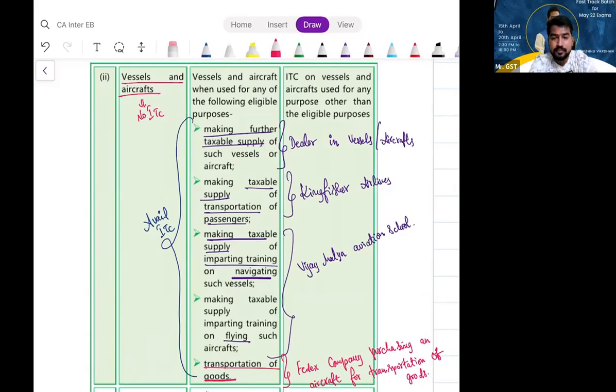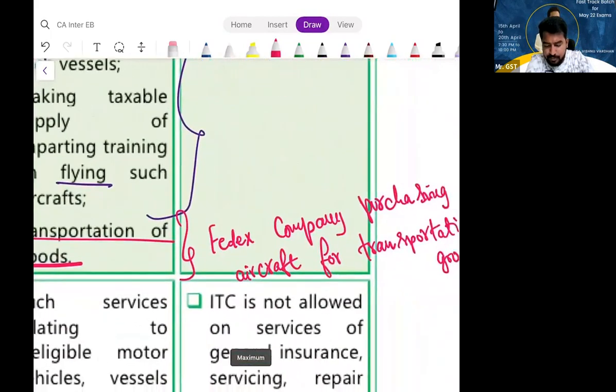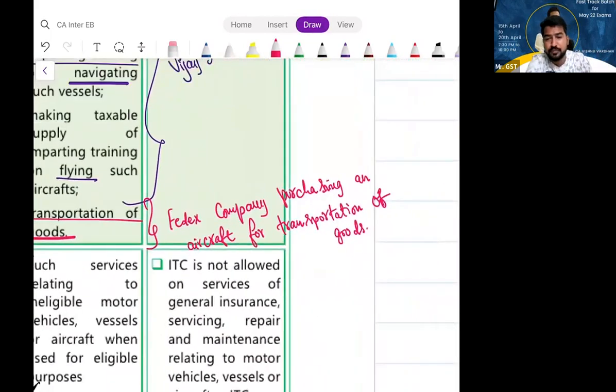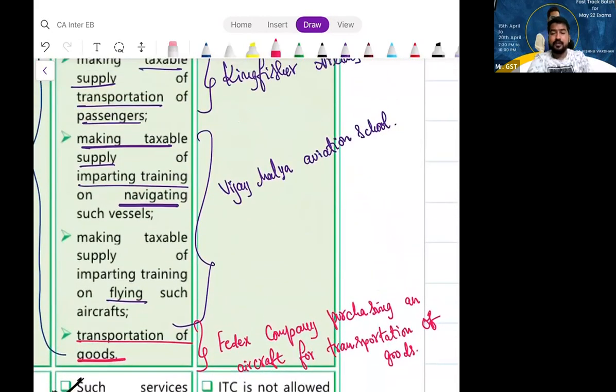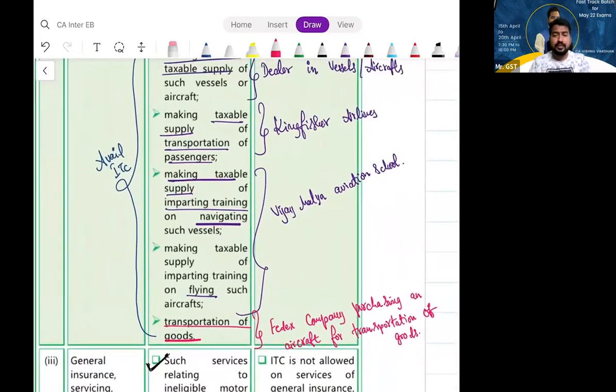Done, guys? Okay. So this is FedEx company purchasing an aircraft for transportation of goods. Right. So that is what the first two entries are.